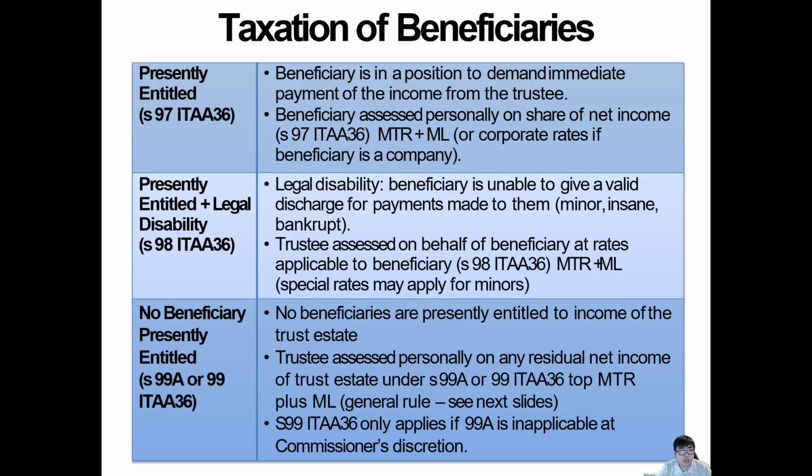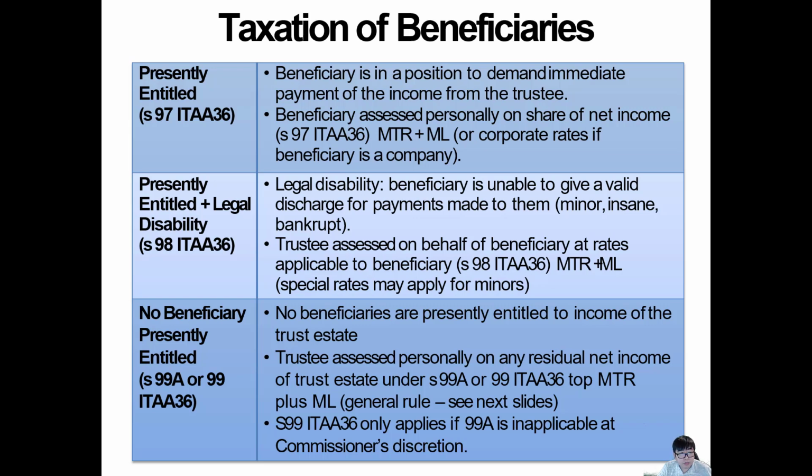Principally entitled plus legal disability. What is this? Legal disability is something we call a minor. A minor is under 18 years old. If you're under 18 years old, you can give only 400. If you give them more than that, the tax rate is pretty high. Infants or bankrupts also have a legal disability. That's the problem here. The trustee will be assessed on behalf of the beneficiary at rates applicable to the beneficiary, MTR and MTL. So if a minor, it's dangerous, because under 18 you can only give them 400. More than 400, the tax rate is at maximum. But other than that, that's fine.